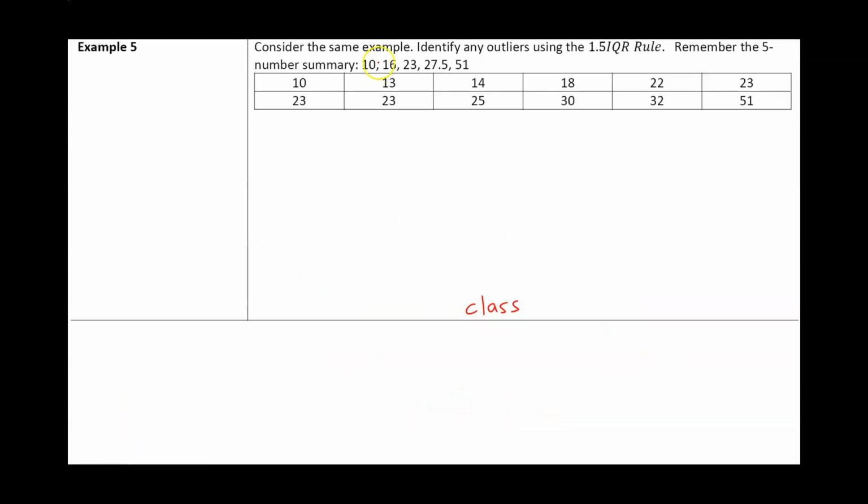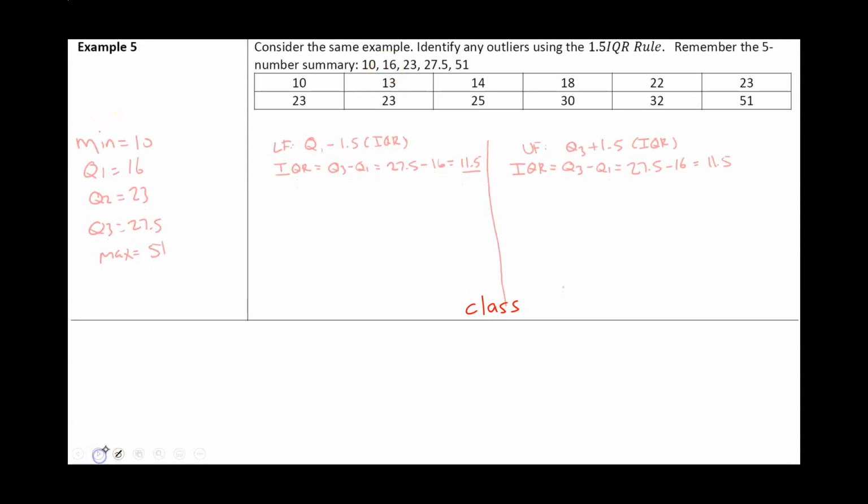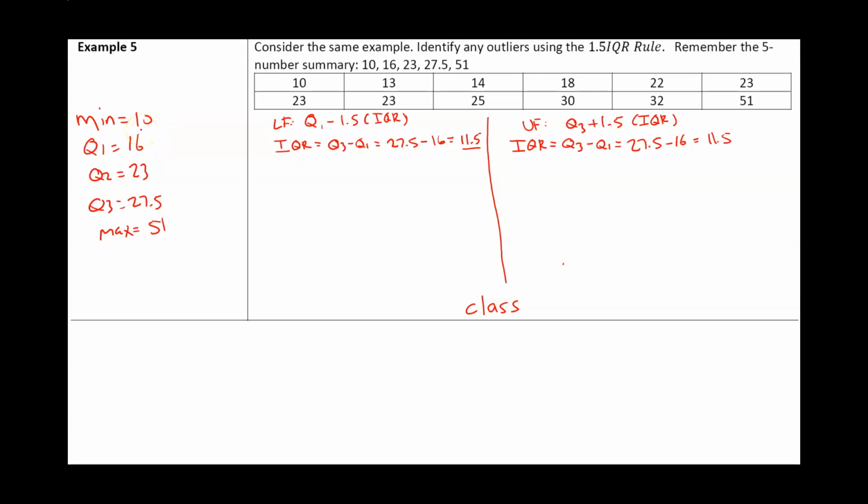So this is the same data set we did earlier. Our 5-number summary was as follows. Our minimum was 10. Our Q1 was 16. Our Q2 was 23. Our Q3 was 27.5, and then our maximum was 51. But to find upper and lower fences, all we really need is Q3 and Q1. So our Q3 is equal to 27.5 and our Q1 is 16. These are the two relevant numbers that we need to identify outliers.